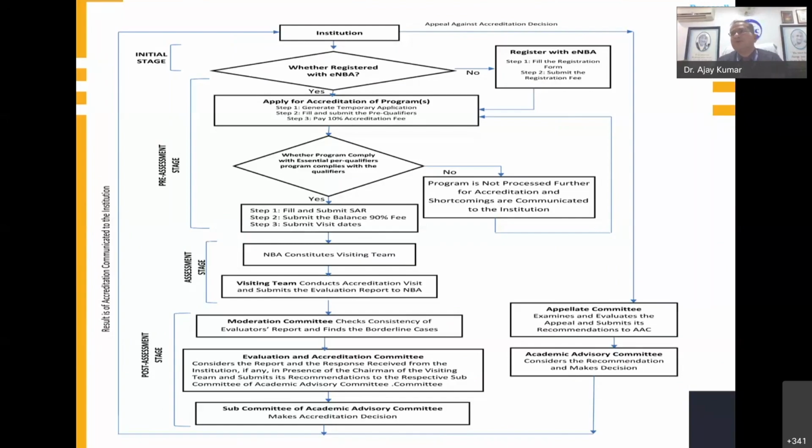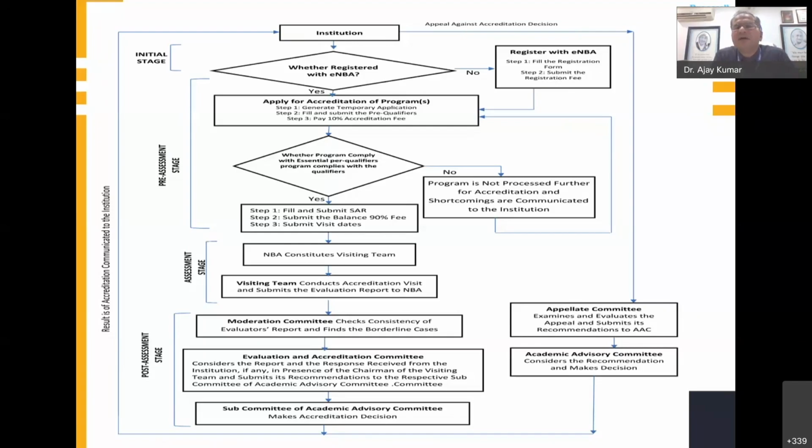It means through the internet and the website you are applying to the National Board of Accreditation. Directly, you cannot go to the NBA office and say, okay, sir, I want to apply for NBA. This is not the question. You have to see the different options, open the website of the National Board of Accreditation and create the user ID and password.